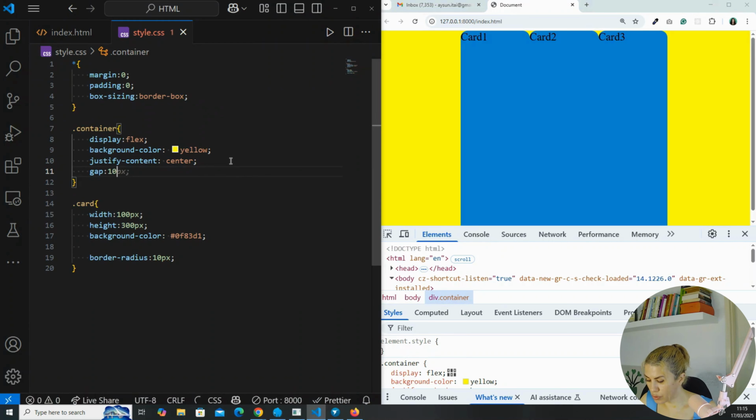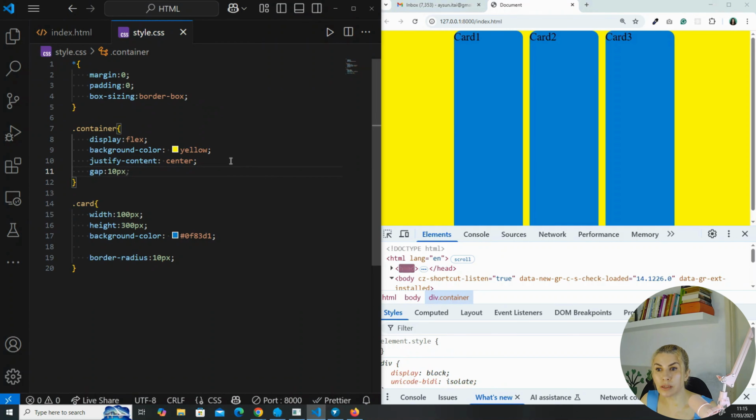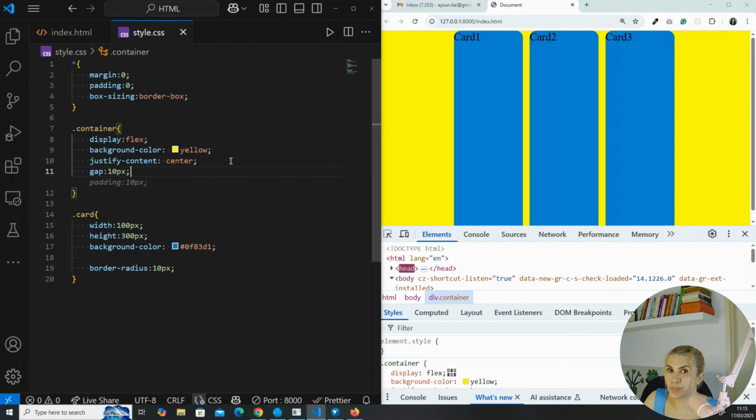gap, for example, to 10 pixels. What this will do is create 10 pixels of spacing between the flex children, easy as that. Just by 2 lines of code you can center all of your cards, and then you can give some spacing between them.